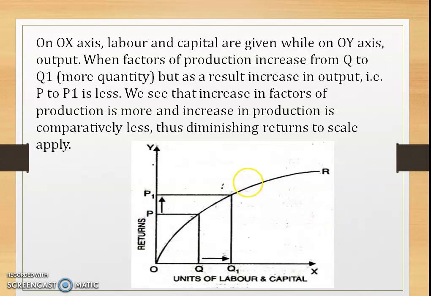Let's see the graphical representation where the x-axis shows the 100% increase in inputs, that is the capital and the labor. And the y-axis shows the output from P to P1, which is not proportionate to this one. So it is less than the proportion of Q and Q1. So it is nothing but the diminishing returns to scale.